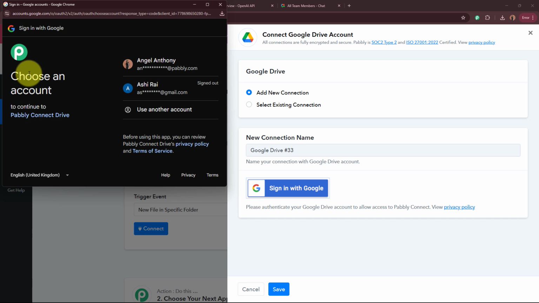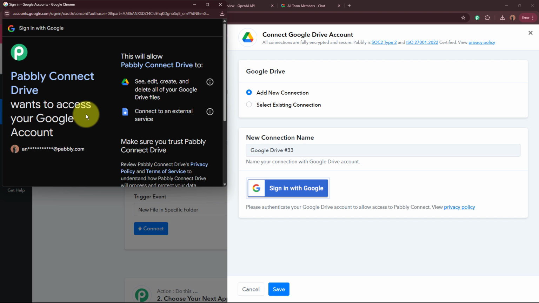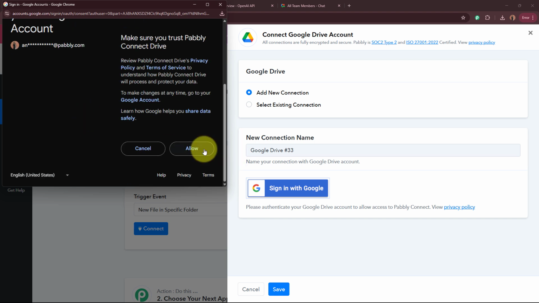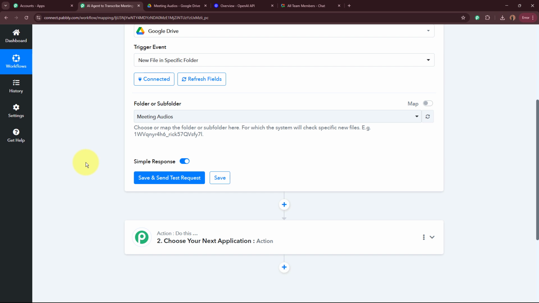Then a new window is going to appear, asking me to choose an account. We have to select an account in which we have created the Google Drive folders. So these are the two accounts. I'm going to select this account because in this account I have created the folder, okay? After selecting the account, it is asking for the permission of this account. For that, I'm going to click on this allow button, as this is a safe process and my data is perfectly safe with Pabbly Connect. So I'm going to click on this allow button right over here. And as I do that, you can see we have successfully authorized Google Drive to Pabbly Connect.